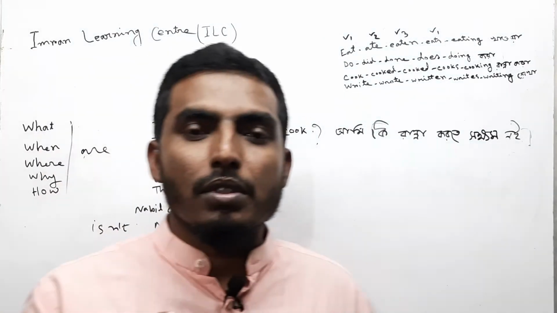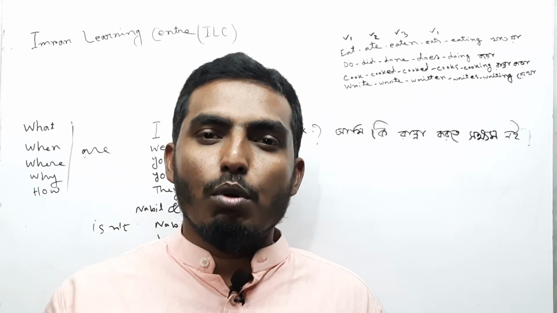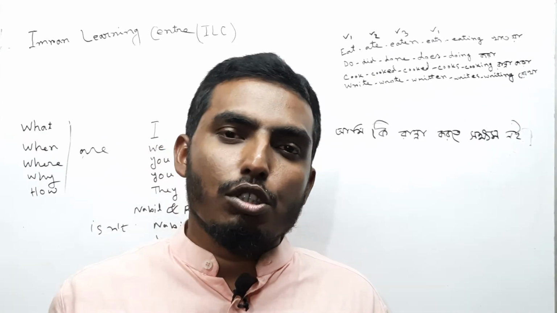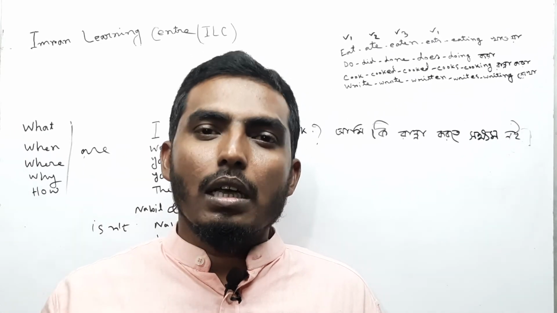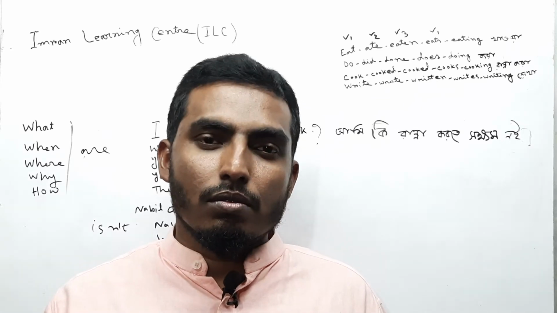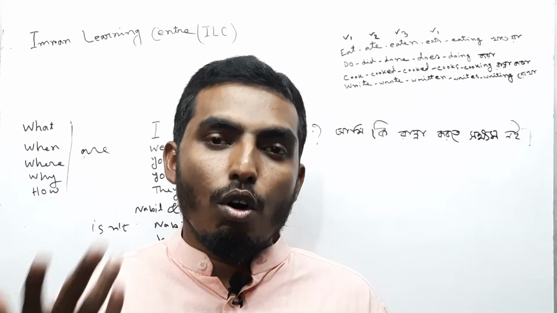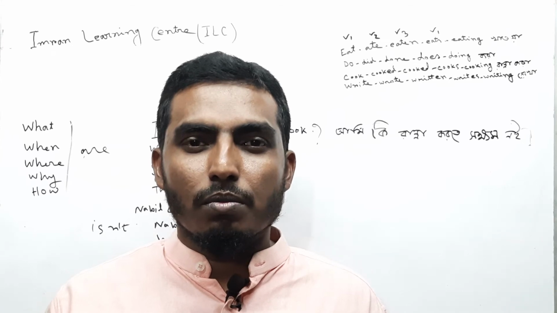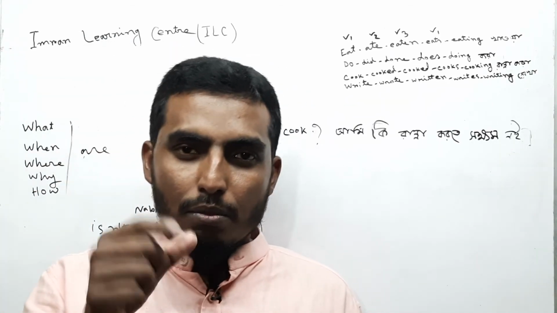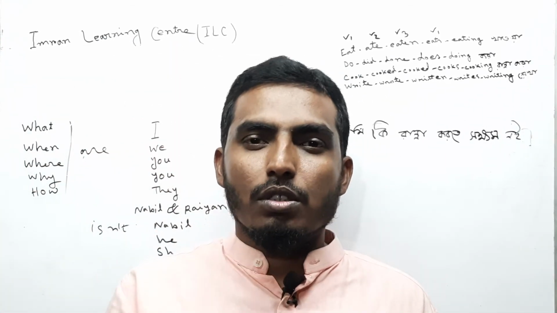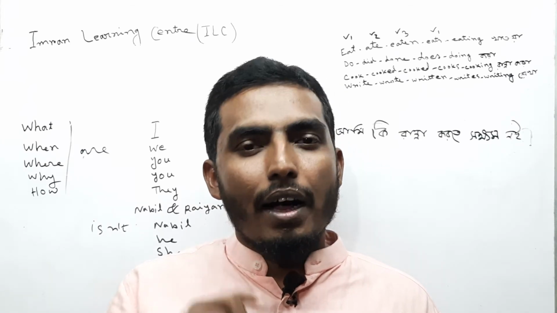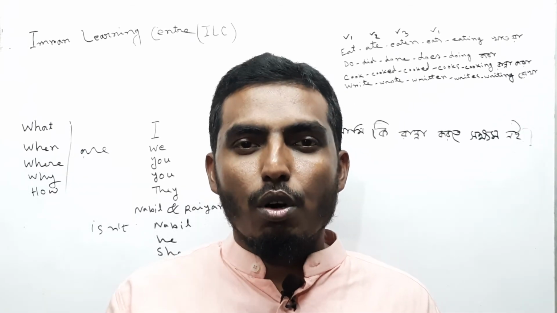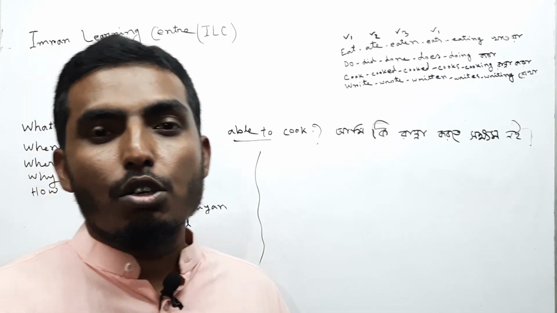If I say it in affirmative, it will be: what am I able to cook? When am I able to cook, আমি কখন রান্না করতে সক্ষম? It's a WH question. And if I say it in negative expression, it will be: what aren't I able to cook, আমি কি রান্না করতে সক্ষম নই?